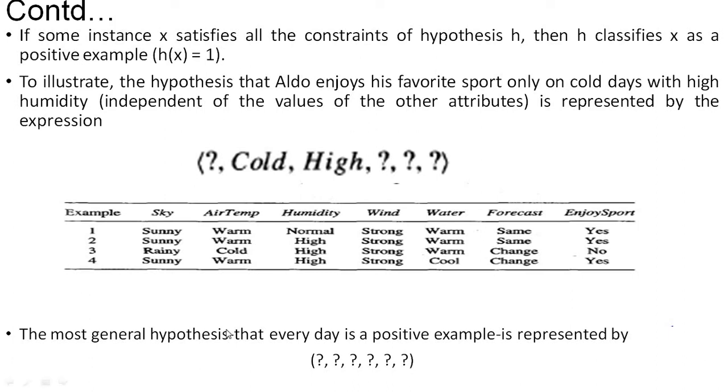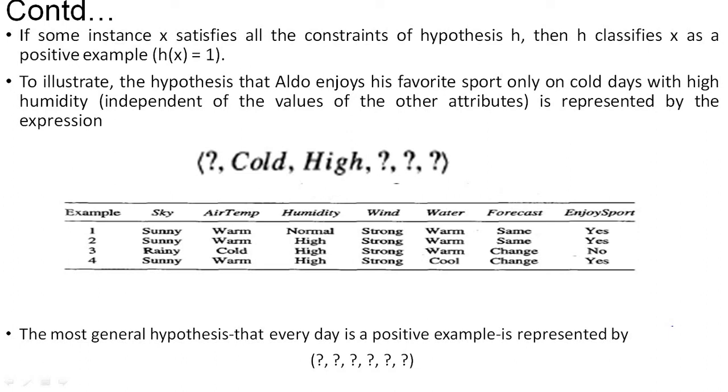Please remember that the most general hypothesis is where all attributes are question marks. This is called the most general hypothesis. Why is it called general? Because we can replace each question mark by any of the values. If the attribute has 2 values or 3 values, you can replace the question mark by any of them, hence it is called the general hypothesis. Since 6 attributes are there, I have put 6 question marks. So this is most general.